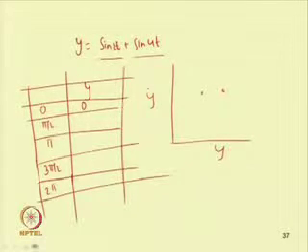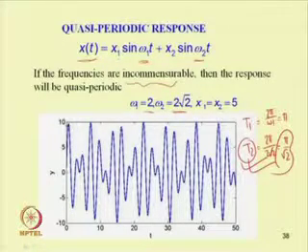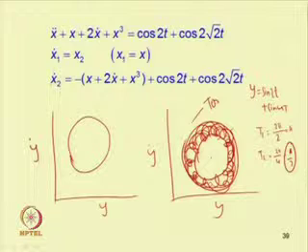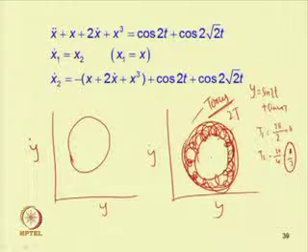Okay. But in case of the quasi periodic response, instead of getting 2 points, we will get a closed loop. In case of periodic response, depending on the number of frequencies present in the response, we can get a definite number of points on the Poincare section. But a 2 period quasi periodic response is known as a torus, or one can write this as T 2. In a torus, the resulting Poincare section is a closed curve.